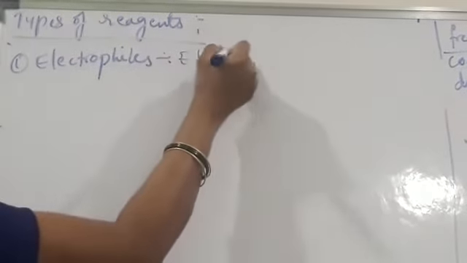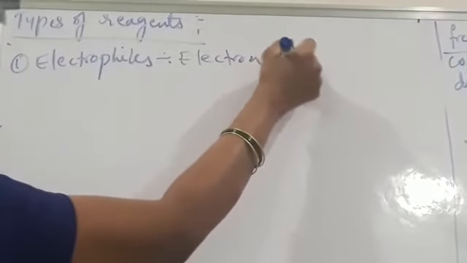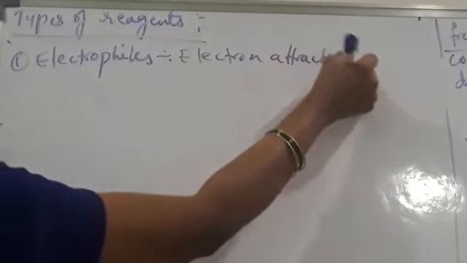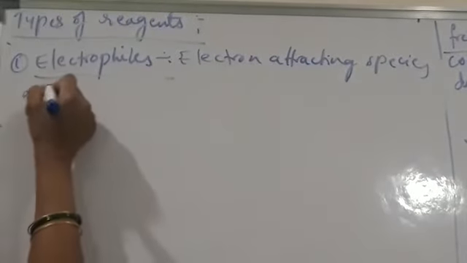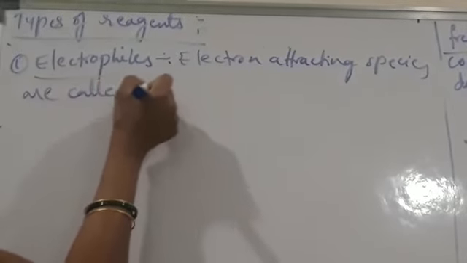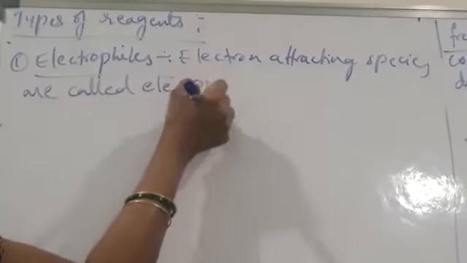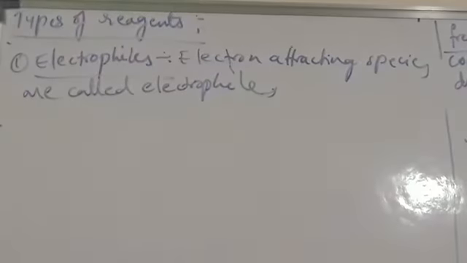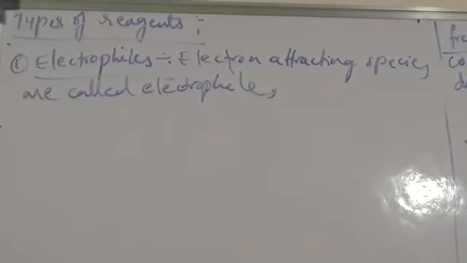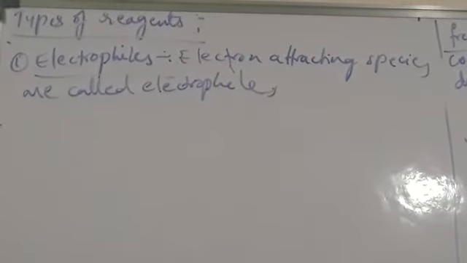Electron attracting species are called electrophiles. Electrophiles attract electrons, so they accept electrons. That's why these are Lewis acids.